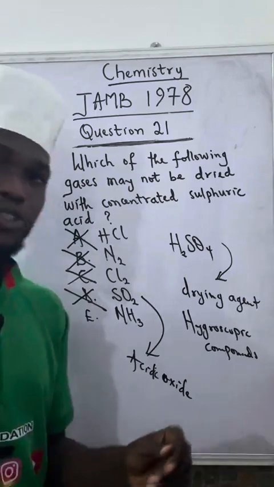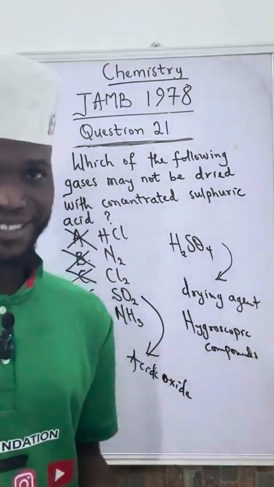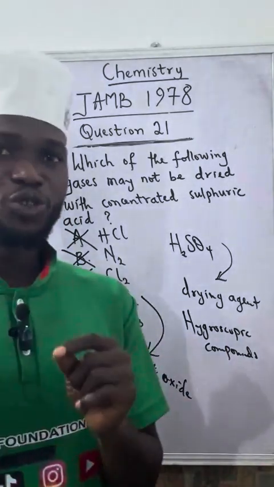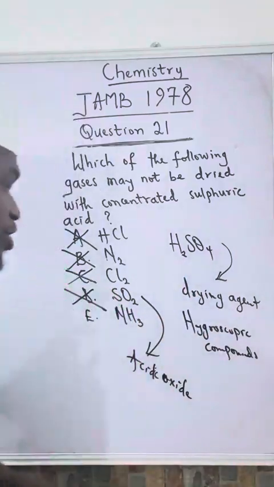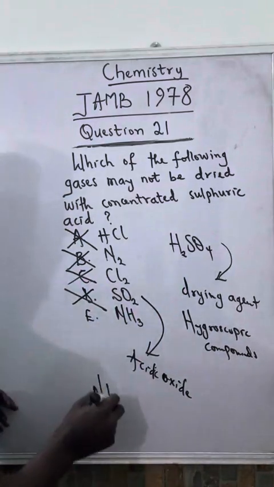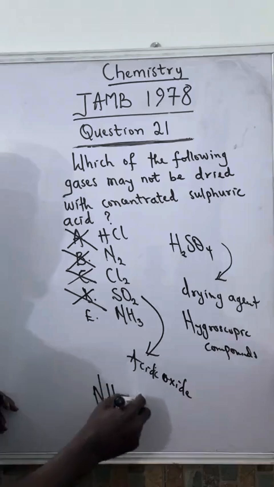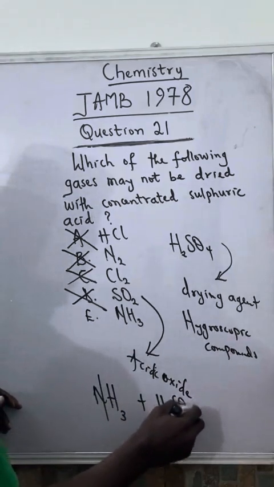But consider option E, which is ammonia. Ammonia is a base, even though it's a weak base, and H2SO4 is a strong acid. So when we combine both of them together, the reaction is a neutralization reaction. It will lead to the formation of salt and water. This is how the reaction will go.